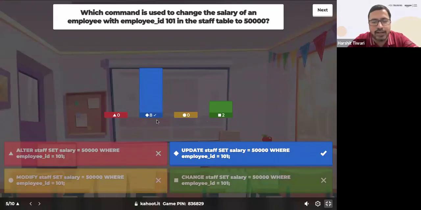Okay, eight have got it correct. Absolutely right. Update is correct because we did this. I just want to tell you, alter is also used to modify, but alter is to modify the structure of the table. Let's say you want to add a new column to the table, or change the data type or the name of a column. That is what you use alter for. But for the records inside, if you want to change the values in the rows, then you use update. That is correct. Well done.